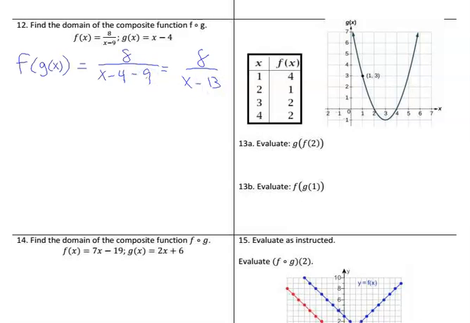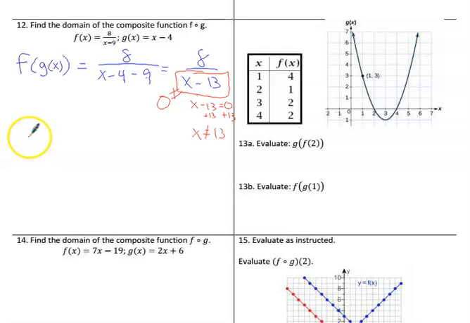So the domain restriction, the one thing you can never have in a fraction is 0 in the bottom. This can't be 0. So if I try to figure out what x minus 13 equals 0, in case you don't remember, you can add 13 to both sides. That'd be positive 13 is the one thing you can't have. So our domain is everything except 13. So one way to say it is x not equal to 13.